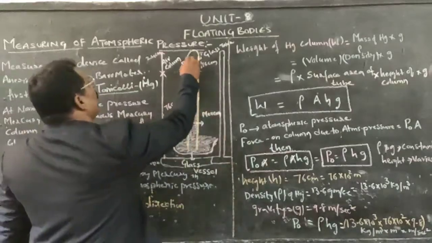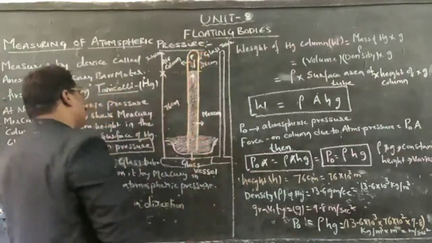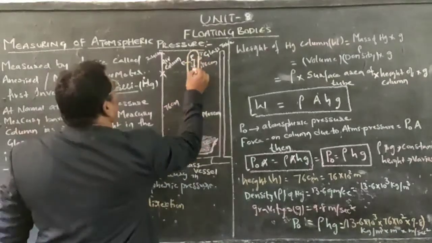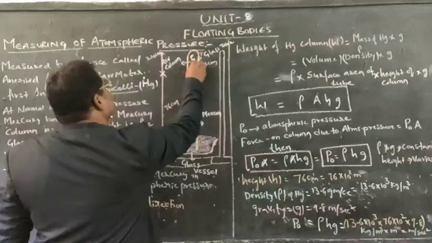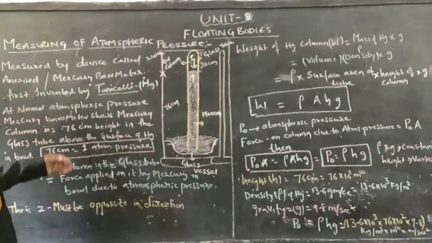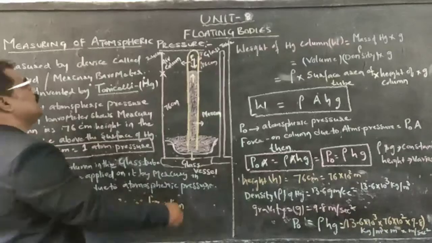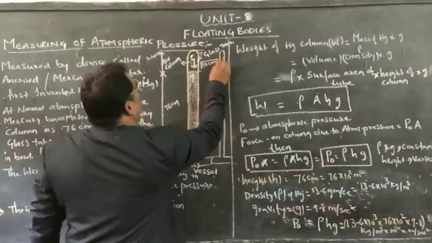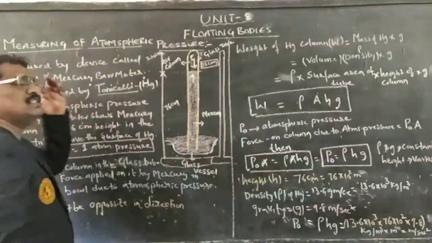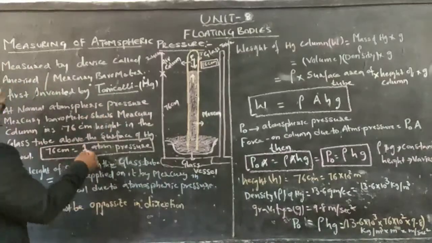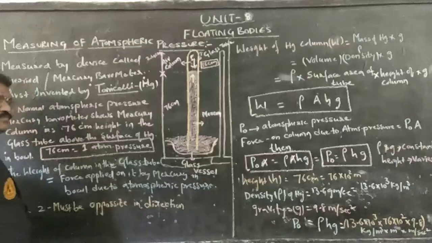Why? Force is exerted on the mercury, and the mercury exerts force on this column, and the same force is applied within the glass tube. That value is equal to 76 centimeters at sea level, which is equal to 1 atmospheric pressure.